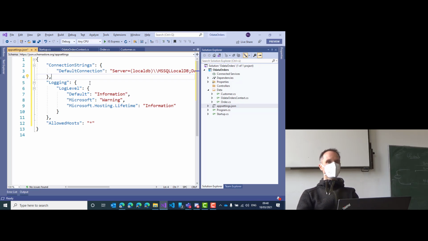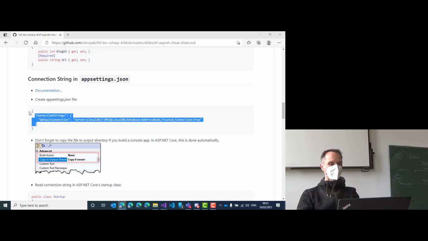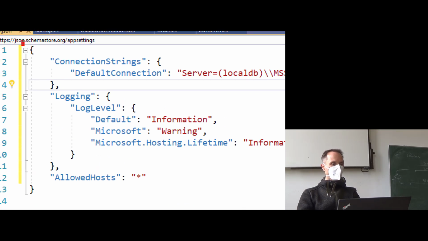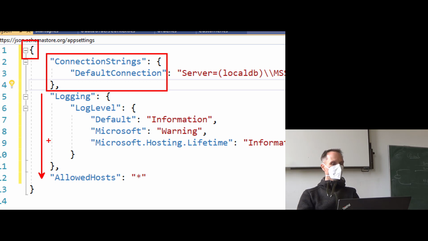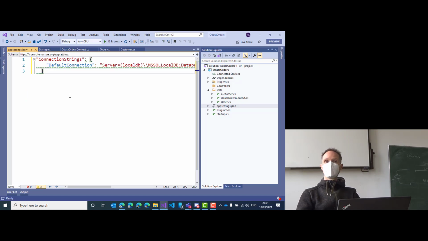Please take close attention. Please take a look at my screen for a second. Do not ignore that. Can I draw today? The app settings file has to start with these curly braces, and the connection string must be a child of the top level curly braces. So if you take a look here, I left this one and I added the connection string as a child. The other settings, which were already in this file, I left unchanged. So that would be a mistake.